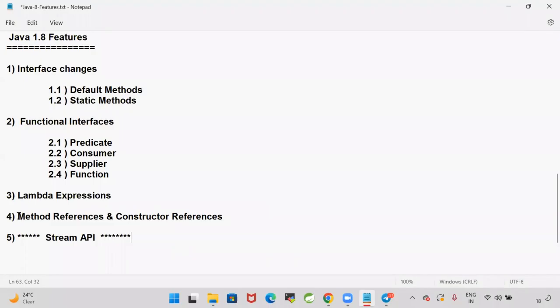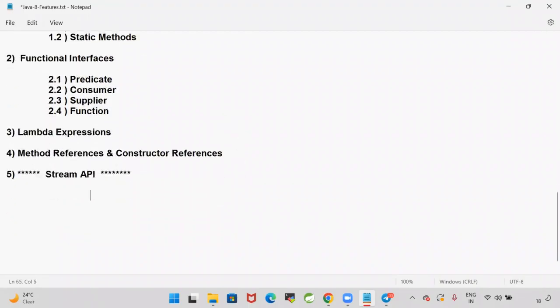Method references, constructor references, and lambda expressions are available to simplify our programs and add a functional programming flavor to Java. Lambda expressions, method references, and constructor references got introduced, and Stream API is available. Stream API is used to process the data. We have collections in Java. We completed the collections framework this week. The collections framework provided several classes, interfaces, and methods to store the data. Once the data is stored in the collection, I want to process the data.